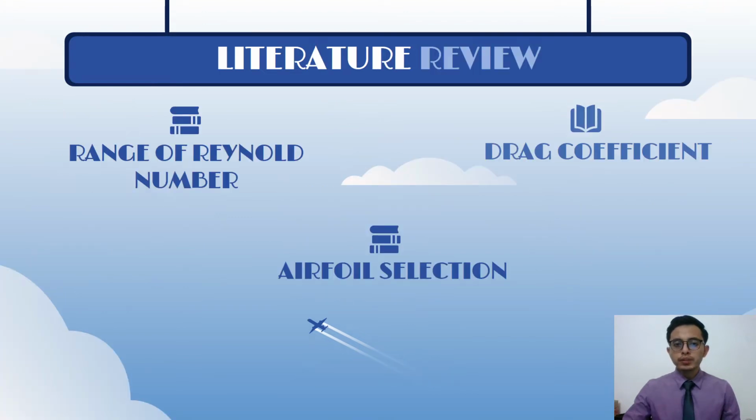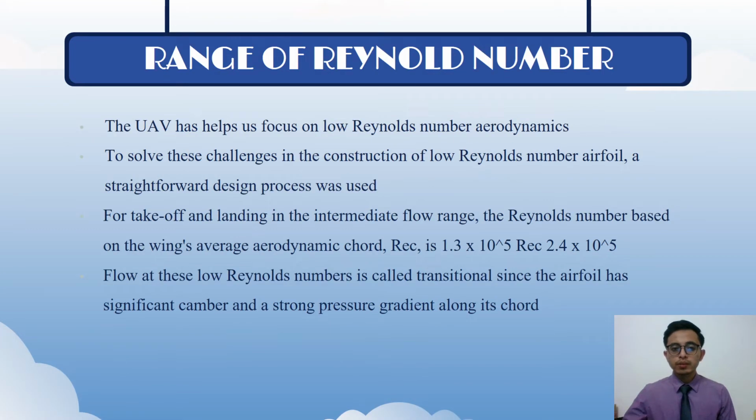Next, I'm going to proceed with literature review. So this literature review will cover three subtopics. The first one is range of Reynolds number, followed by drag coefficient, and lastly is airfoil selection. The UAV has helped us focus on low Reynolds number aerodynamics. To solve these challenges in the construction of low Reynolds number airfoil, a straightforward design process was used.